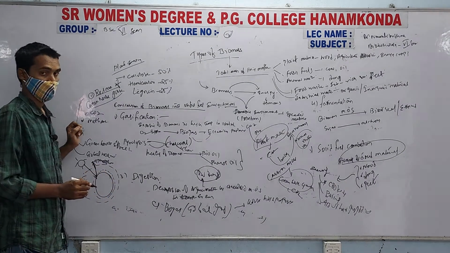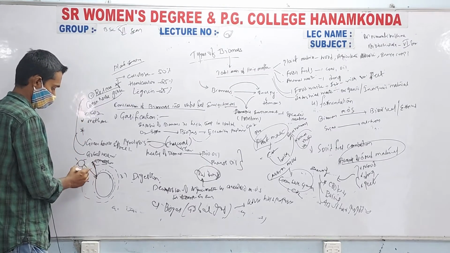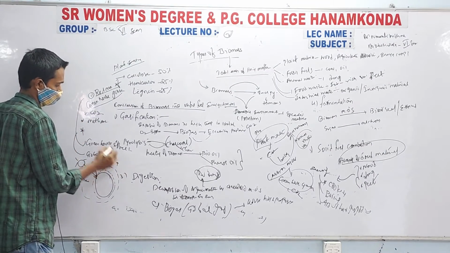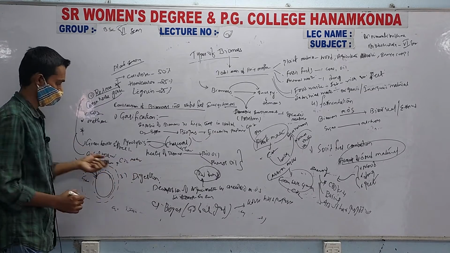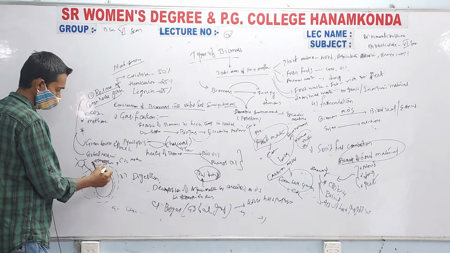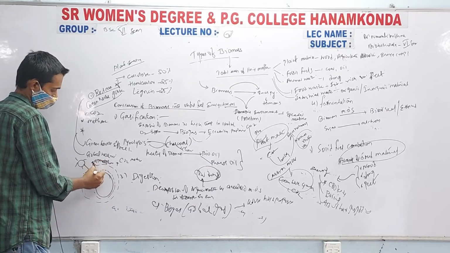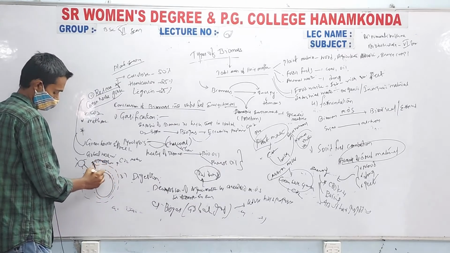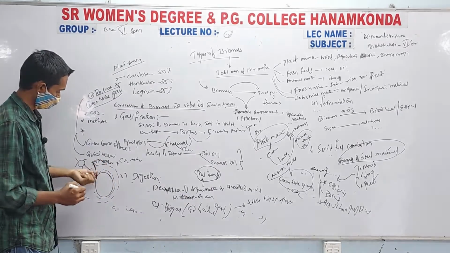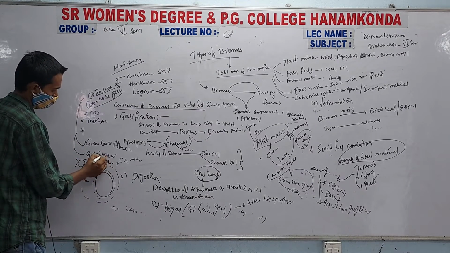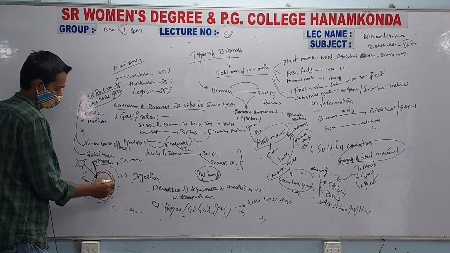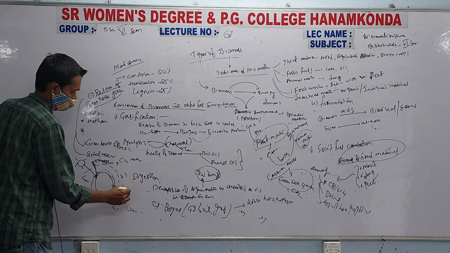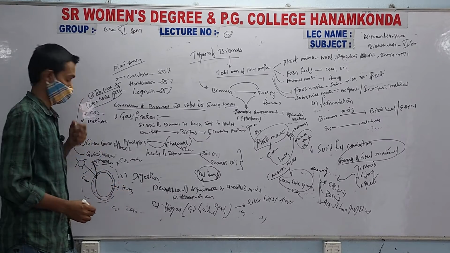That is called as greenhouse effect. This is because of increasing the concentration of greenhouse gases like CO2 and methane. So this CO2 and methane will stop the radiant energy from reflecting out of the atmosphere, which increases the Earth's temperature, that is called as greenhouse effect.